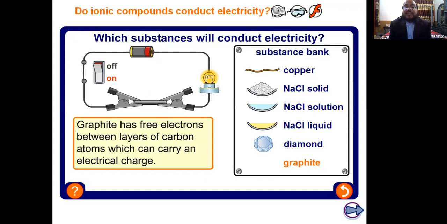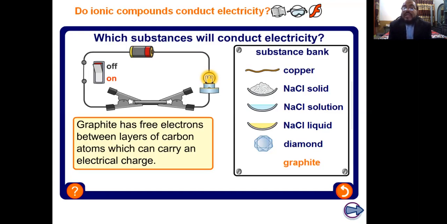So these are some random examples of ionic and covalent compounds. We have checked the copper, it is a good conductor as a metal, and all metals are good conductors. NaCl is a good conductor in molten or solution form, but a non-conductor in solid form.